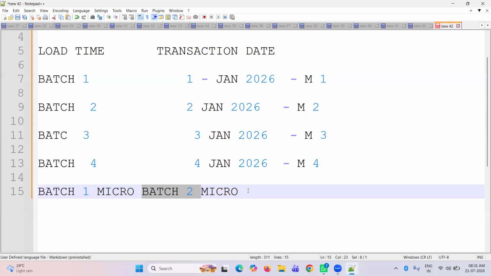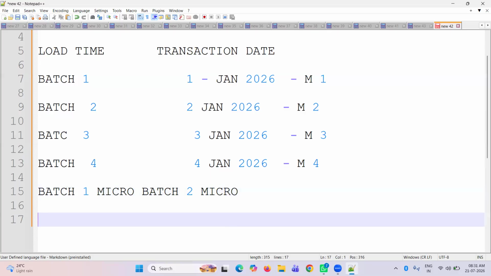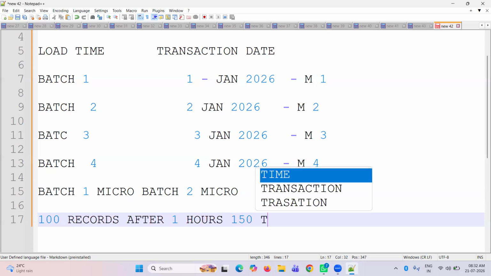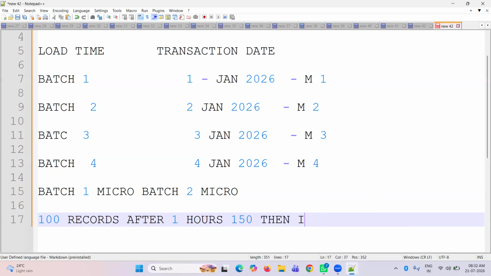Why? Suppose I load batch one data, and on that same day I receive batch two data, then it's going to rearrange the micro partition. Suppose I'm loading 100 records, and the same day after 1 hour, I'm receiving 150 more records. Then it rearranges the partition. Why? Because these 100 records and these 150 records are received on the same date.